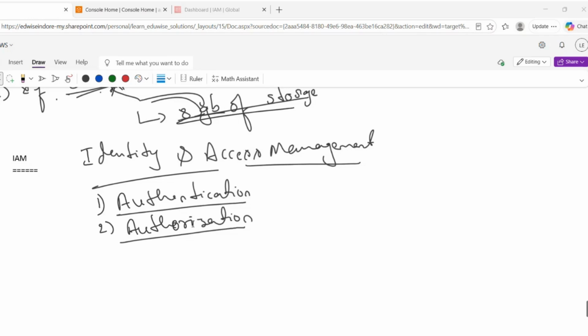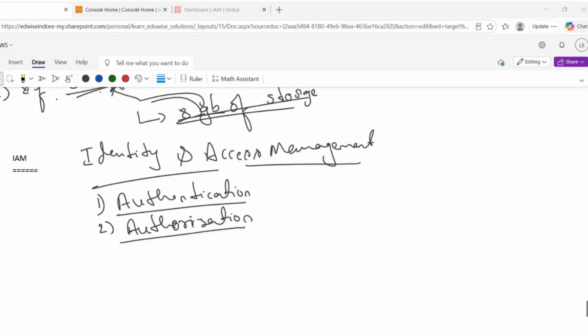right? Instead of that, we will create one group called developers group, and for that group we are going to assign all the permissions it requires, like listing the EC2 servers, or starting and stopping the EC2 servers, complete admin access on the EC2 servers, or else complete admin access to entire AWS.